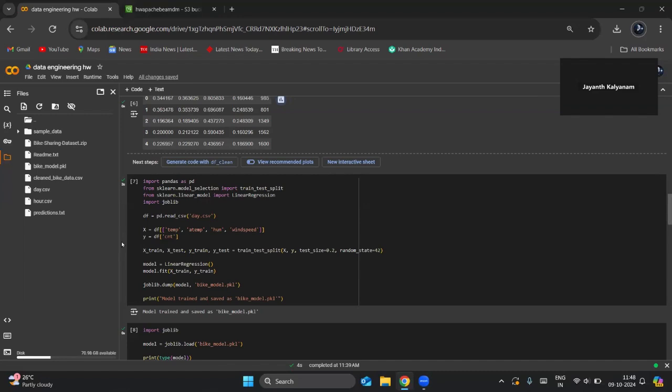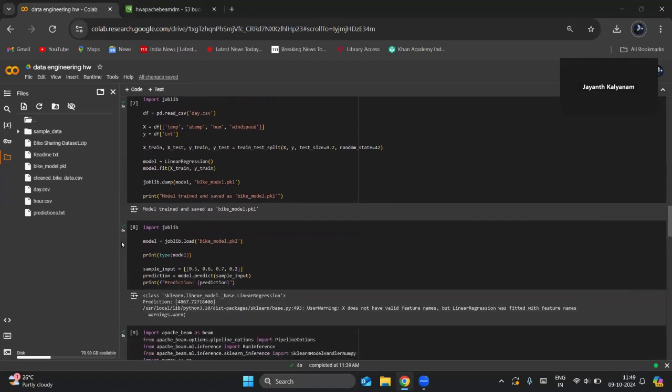After splitting the training and testing data 80 to 20, we train the model and save it using joblib. This package is usually used to save and load the model. As we can see, the model is trained and saved as bike_model.pickle. On the left hand side, we can see all the files.